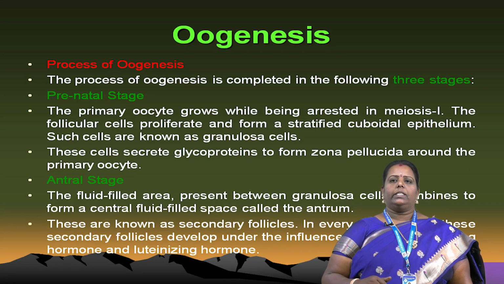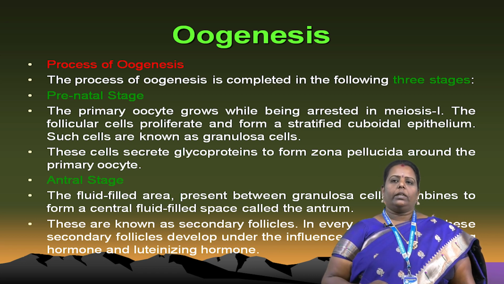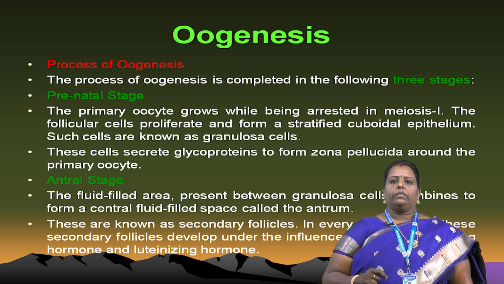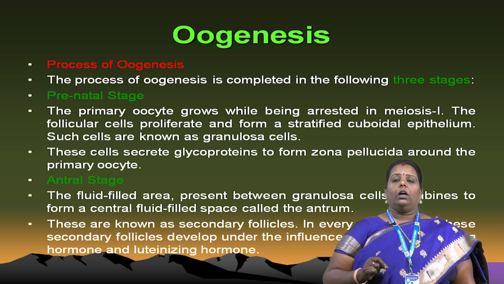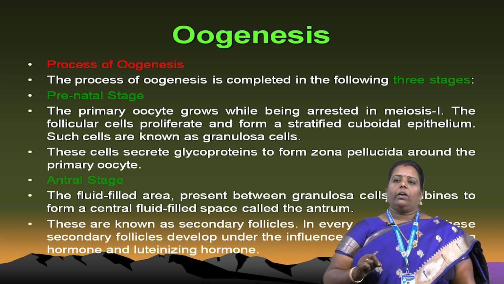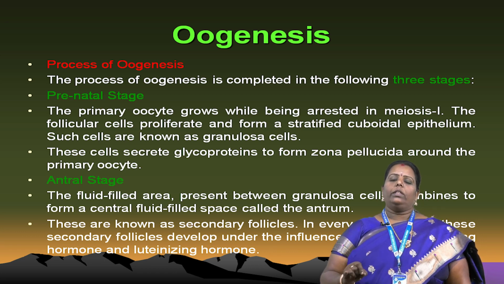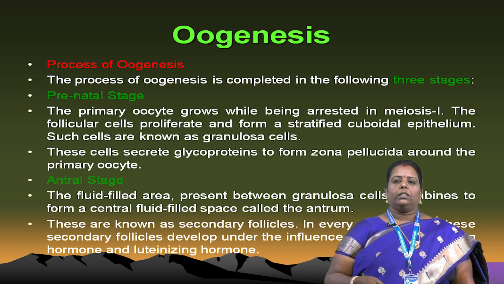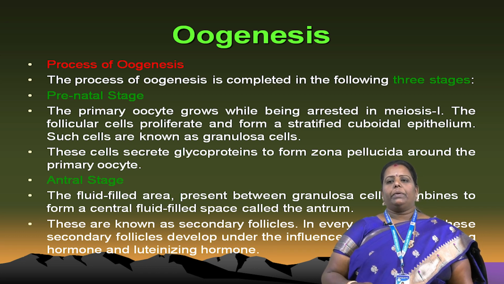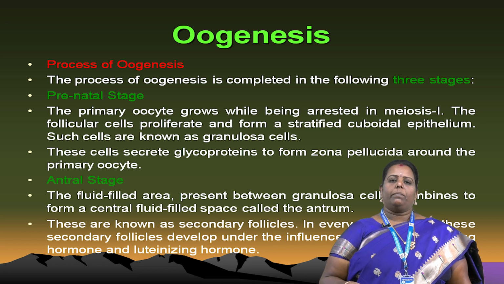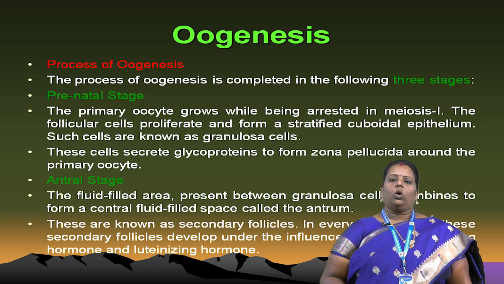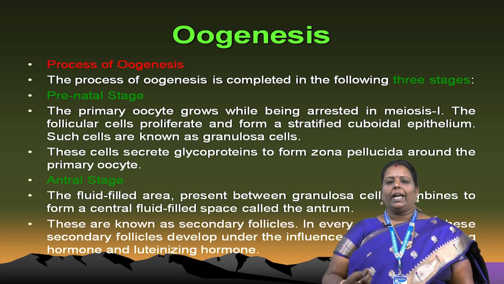The process has stages, the prenatal stage and the antral stage, which I already told you about. The primary oocyte grows while being arrested in meiosis. During this, the cells also secrete a very important protein called glycoprotein, which forms the zona pellucida around the primary oocyte. The diagram also shows the zona pellucida. During the antral stage, fluid fills the space between the granulosa cells, forming a space called the antrum. That is called the antral stage. These are known as secondary follicles.